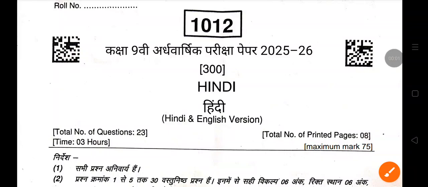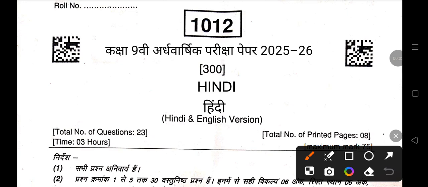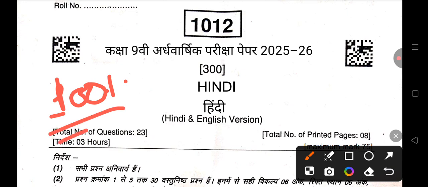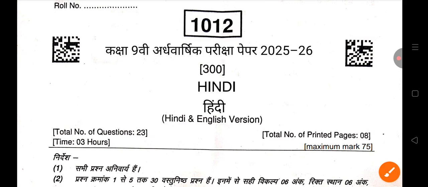The MP Board Hindi paper has arrived for all Class 9 students. Dear students, you've seen that the social science question paper we shared was 100% authentic, and it was printed for today's exam. Now, the Hindi paper has arrived. The question paper we're sharing is 100% authentic, and it will be asked in your exam.